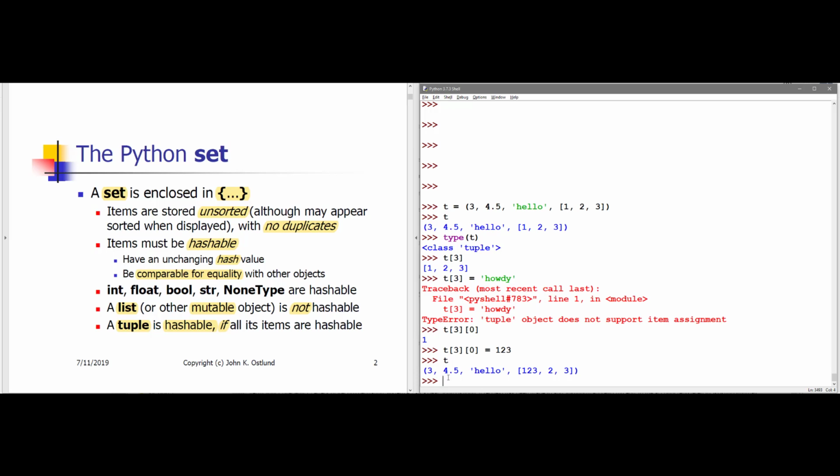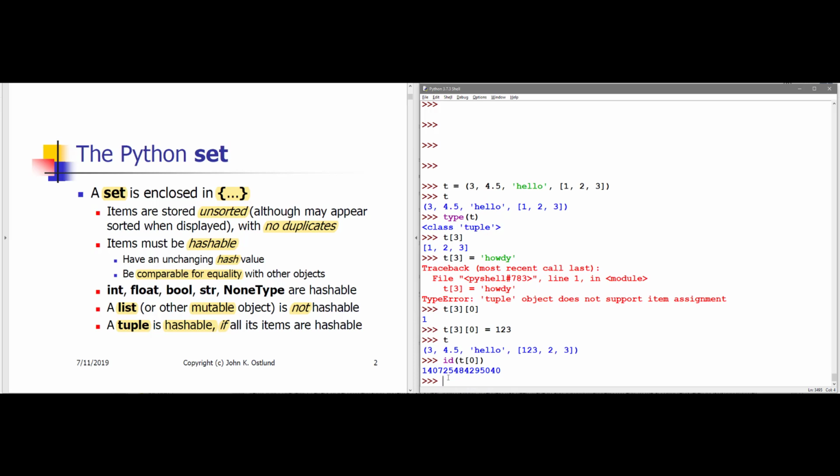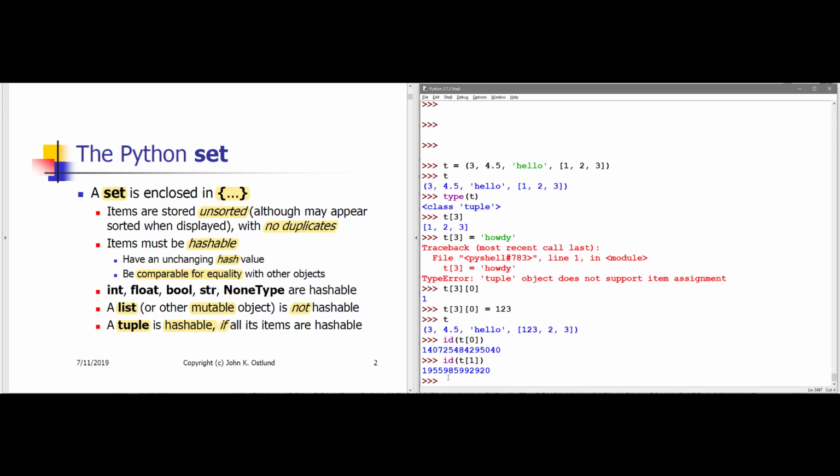Well, each item within a tuple is an object with an ID. That is, if I ask for the ID of t sub 0, I get some number. If I ask for the ID of t sub 1, I get some number.